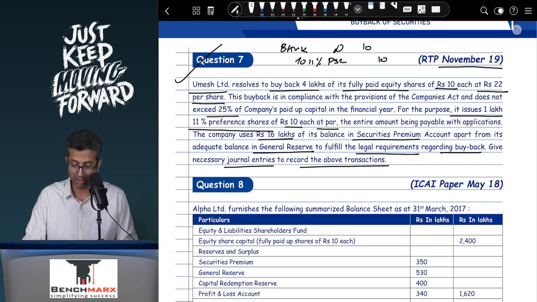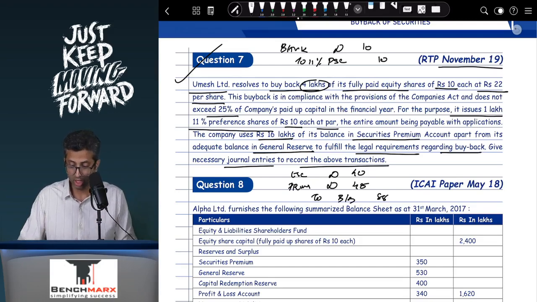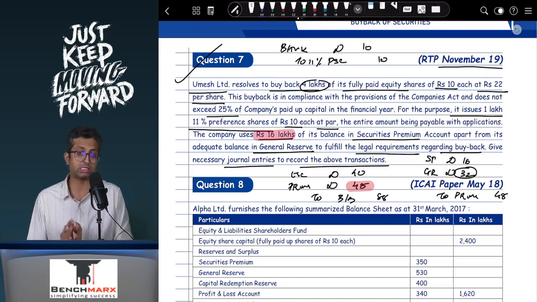After this, there is a buyback of 4 lakh shares. So this will be equity share capital account debit 4 lakhs into 10, that is equal to 40. Premium account debit, that is 4 lakhs into 12, this is 48. To share buyback account, which is around 88. And I will pay that off, share buyback account debit 88 to bank 88. Now, the premium has to be written off. 48 will first be written off against the balance in the securities premium. So your entry will be securities premium account debit around 16. Then you will have general reserve account debit, whatever is the remaining, and then to premium. The premium over here is 48 and hence I believe the remaining 32 will go against the general reserve.